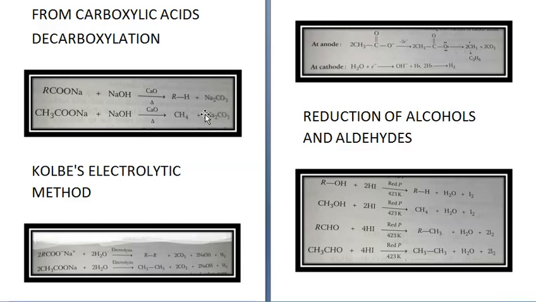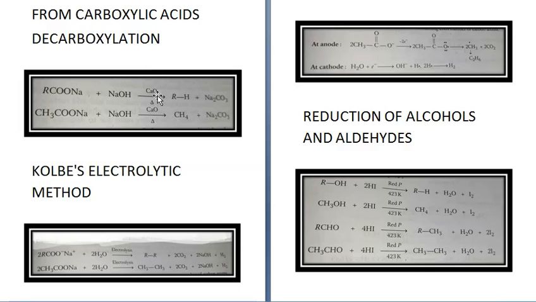Like for example CH3COONa, sodium acetate plus NaOH in presence of calcium oxide, and on heating gives you methane CH4 plus Na2CO3. Okay. In the above case, calcium oxide keeps NaOH dry. Alright. Because otherwise NaOH will react with water. So it ensures complete decarboxylation of the acid.